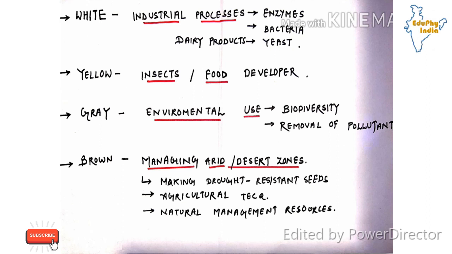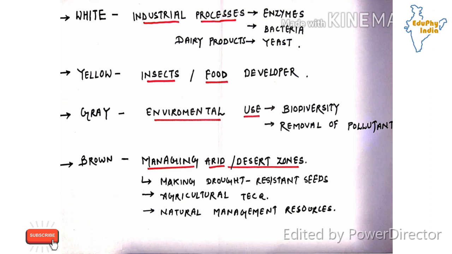Next, fifth, yellow biotechnology, that is related to insects or sometimes it could be referred to as food developer. So both are by default good. It could be related to insects or food, and insects provide food, example like honeybee. Grey biotechnology is related to environmental use, biodiversity and removal of pollutants.